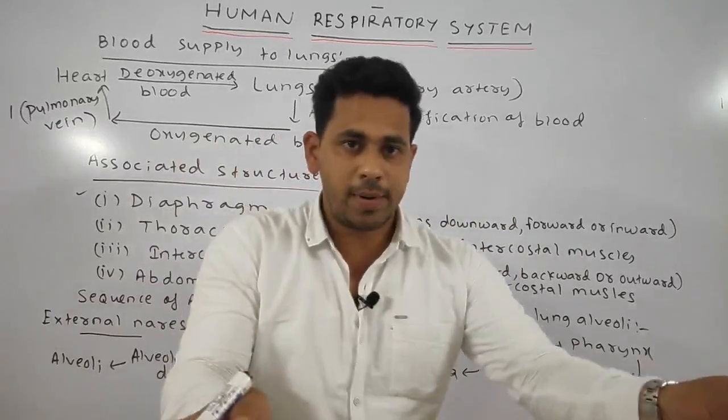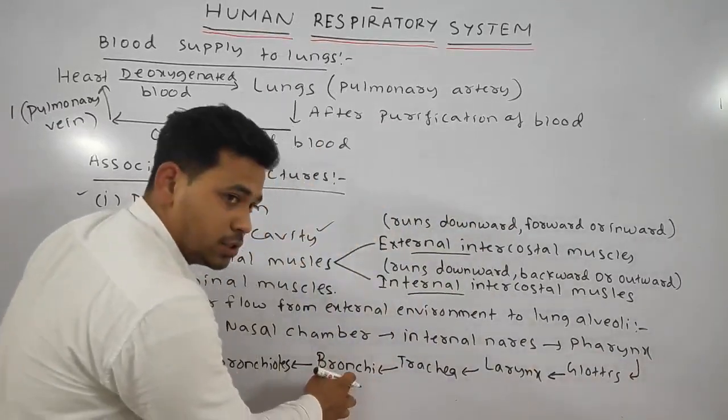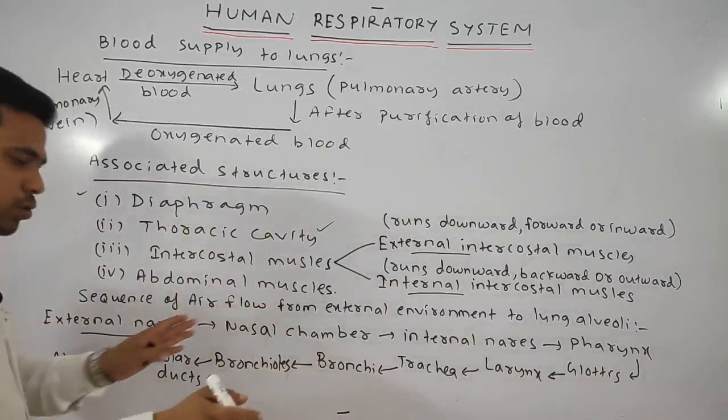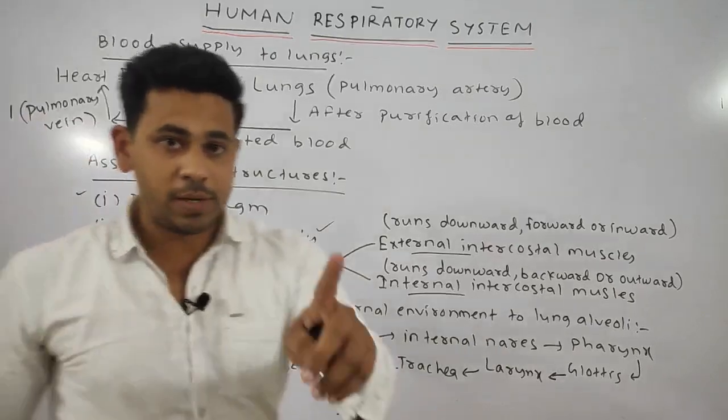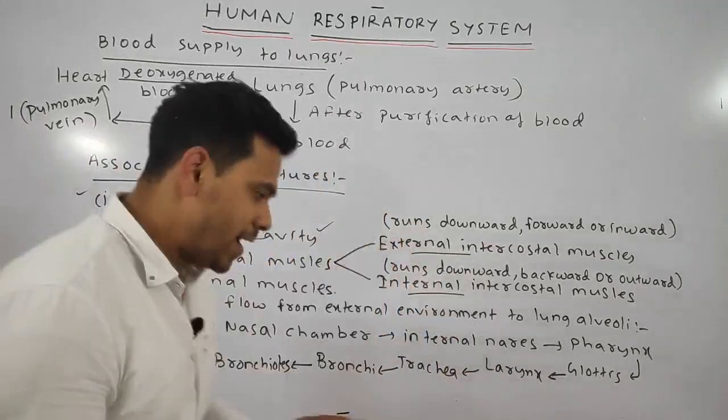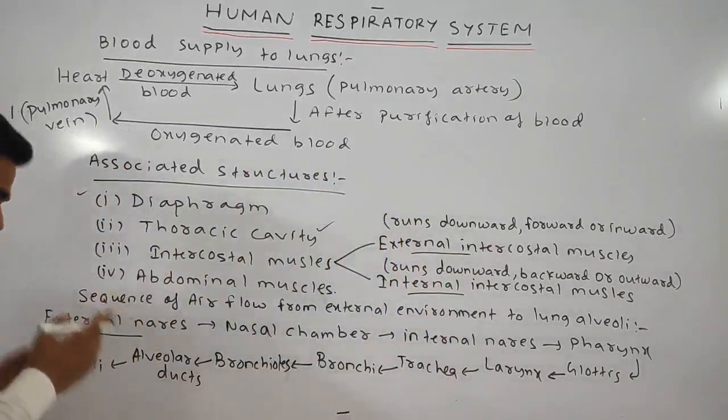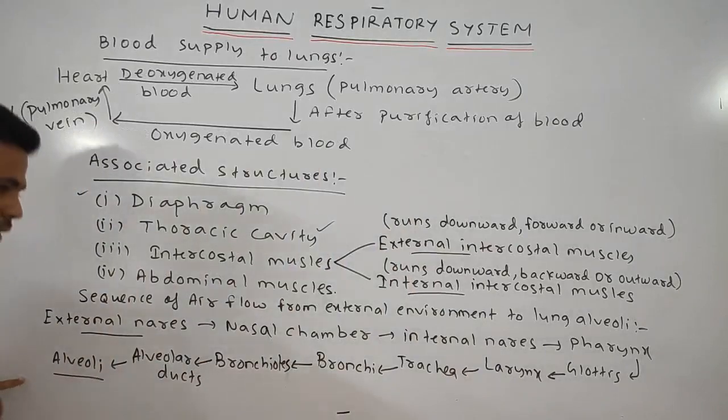The trachea divides into two bronchi, and the bronchi into final branches called bronchioles. Bronchioles open into the alveolar duct, and from the alveolar duct the air comes into the alveoli.